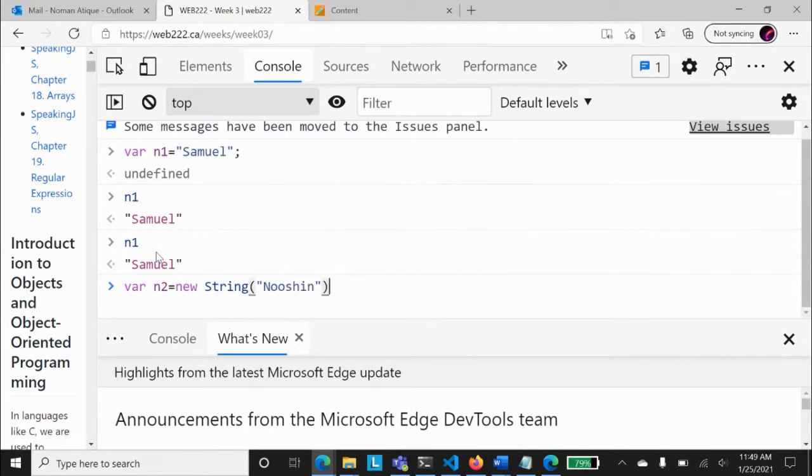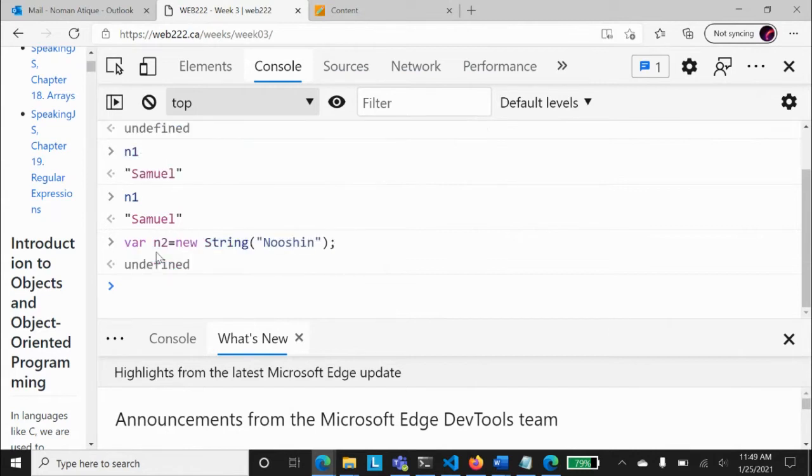I'm looking at these names in the chat window, right? So whoever is in the chat window, I'm just copying that. So if I write this, I have created an object. I hope you understand that.